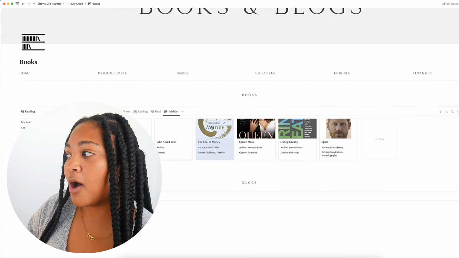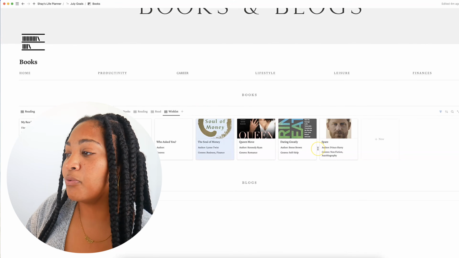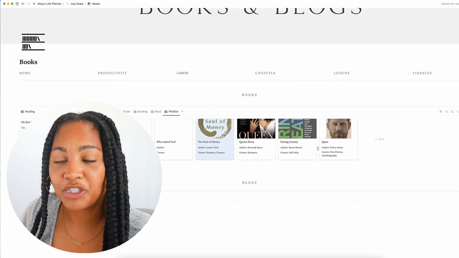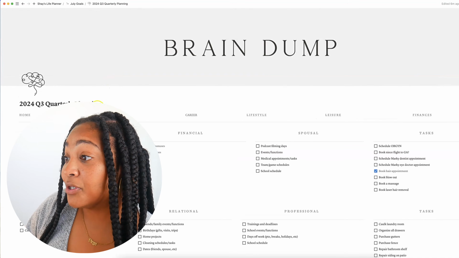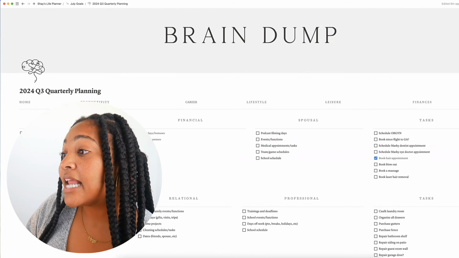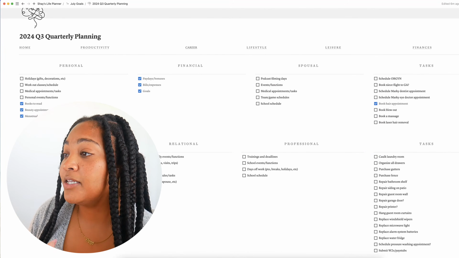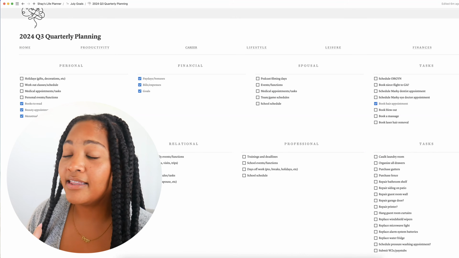We have 6 books popping up, which is appropriate given that I normally read like 2 books a month. So we are just like that. We are finished with the books. I've planned out the books. Now I'm going to try to plan out some of the personal events and functions, and then I'll talk you through some of that.